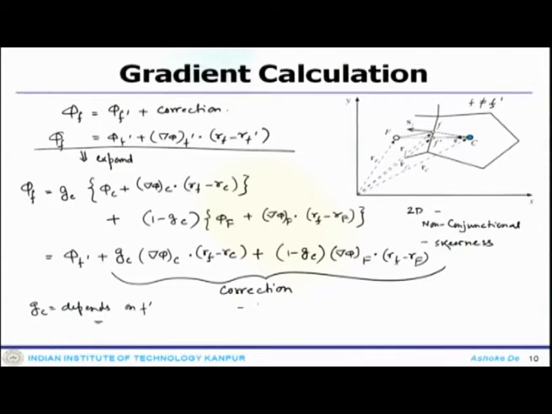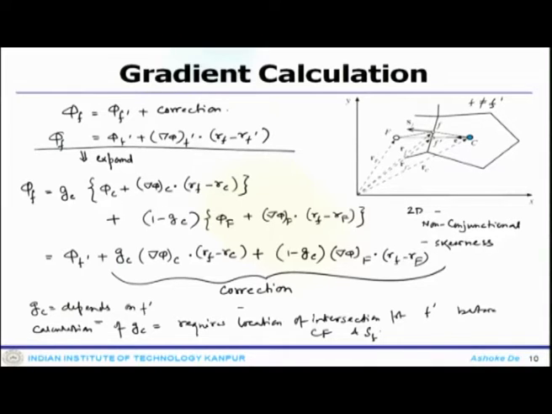So, what it requires is that the calculation of Gc requires the location of the intersection point f prime between Cf and Sf.